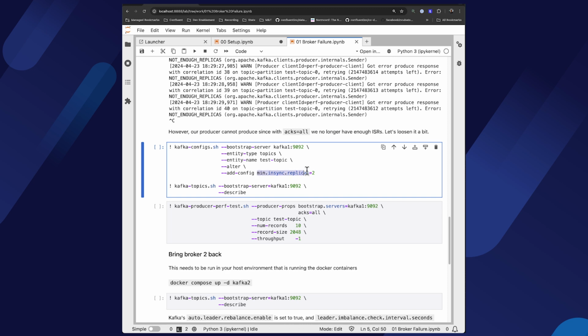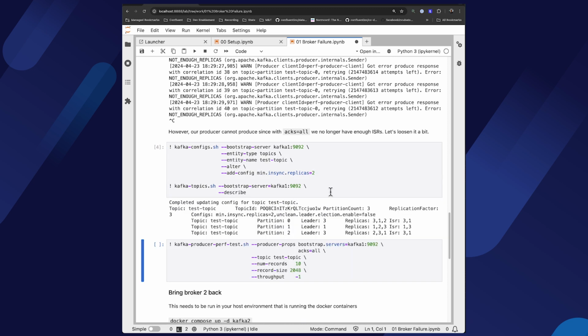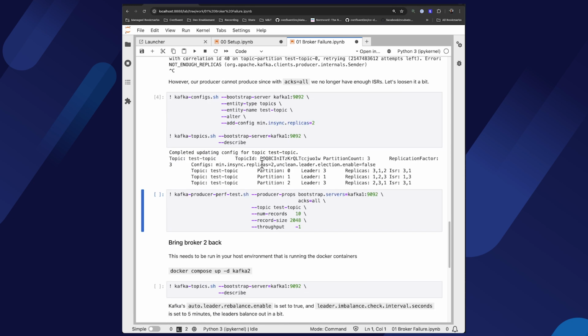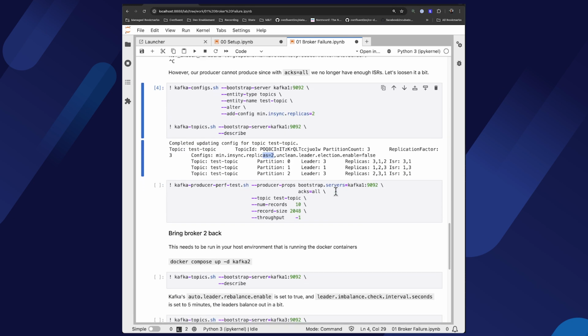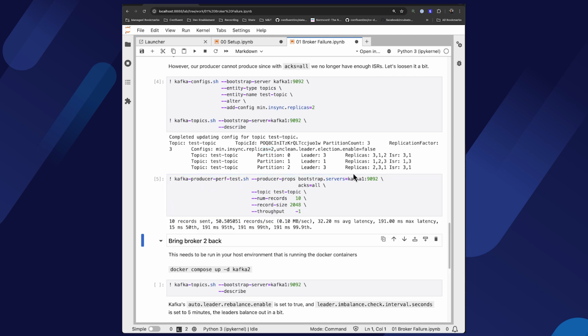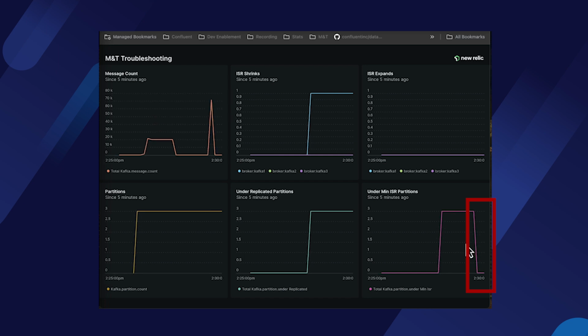For that, we change our min in sync replicas to 2. That is, we want to be able to continue publishing with just 2 replicas. We see that the min in sync replicas is now 2. Now, if we try to send a few records at this point, we see that it's able to successfully send all 10 records. Coming back to our dashboard, you'll notice that while the under-replicated partitions are still 3, the under min ISR partitions went back down to 0, as expected.